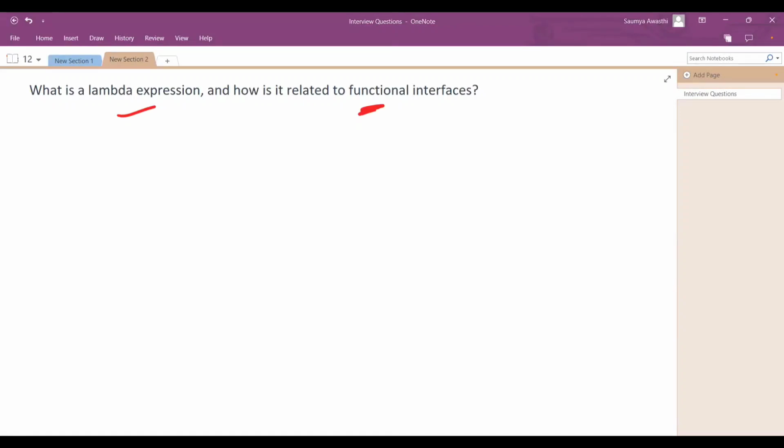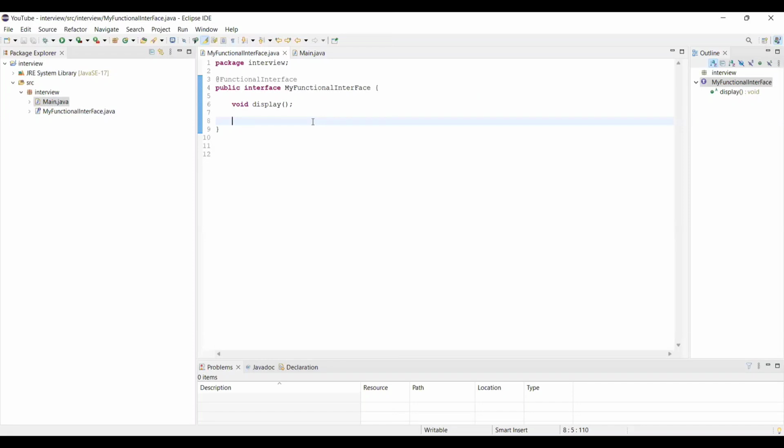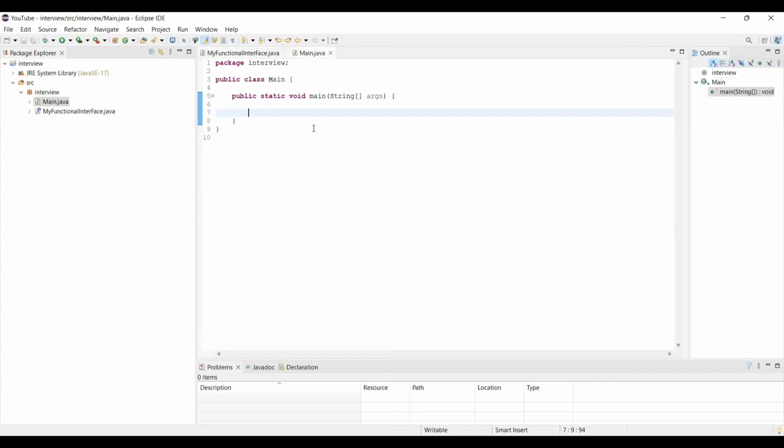I know as of now you may not understand what exactly I'm trying to say, so let's see the code to get a better understanding. I hope you can see my screen. This is my functional interface, and here we have just one abstract method, which is the only thing allowed. Now I want the implementation of this specific method. How? By using a lambda expression we can achieve this. As I've mentioned, you don't need to create a separate class.